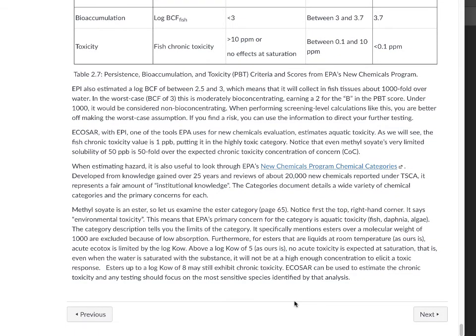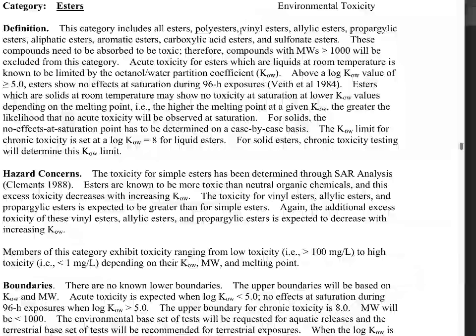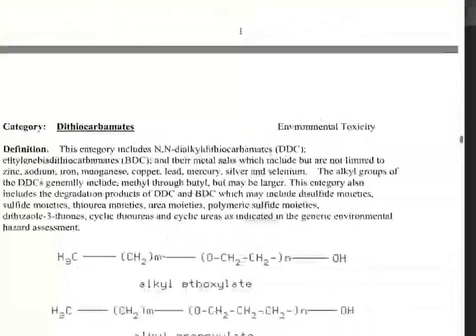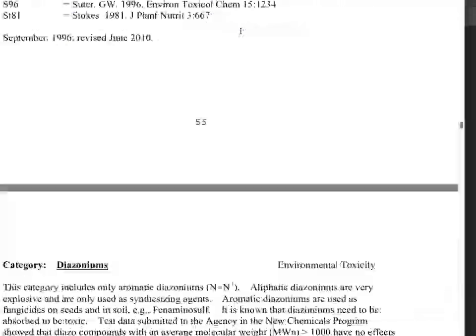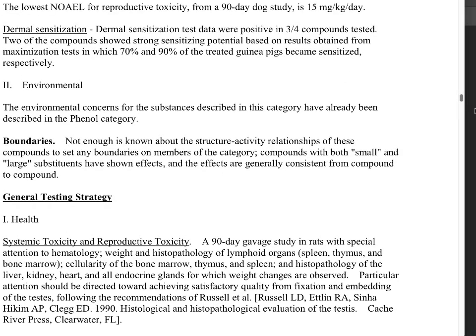So what it reads here is to look up methyl soy. It's an ester. So it says, let us examine the ester category, page 65. Notice the top right-hand corner. If we click this document, we get this page here, which is this website at the EPA. And here, I'll take you through it, so it's not as cumbersome.